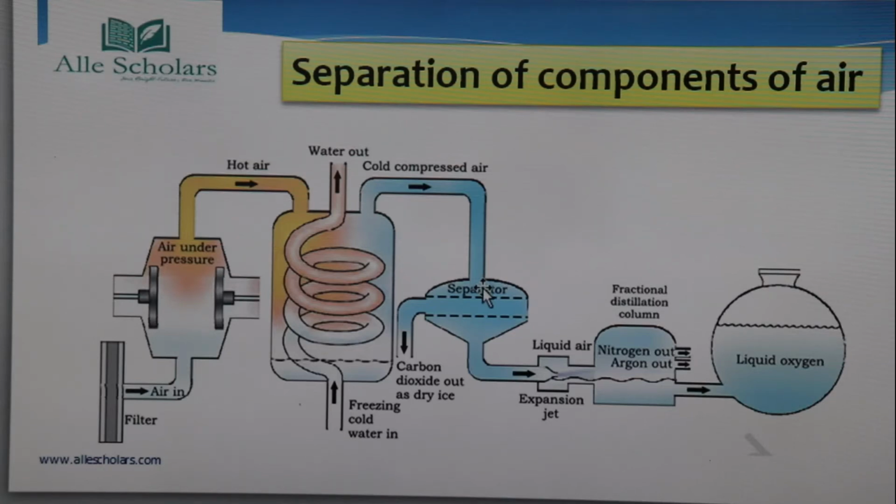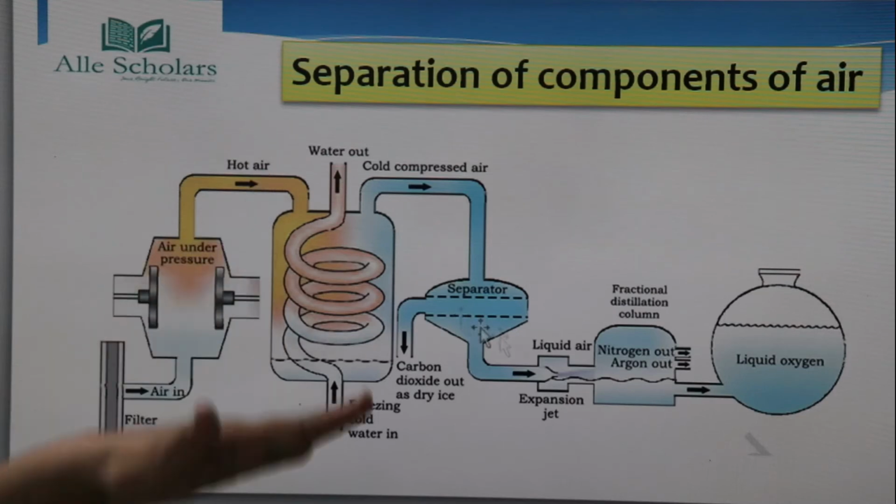So the cool and compressed air passes through the separator, where this cold and compressed air gets expanded. Now what happens, this pipe that you are seeing is very thin. When the air comes through this thin pipe into the separator, it is going to be expanded.